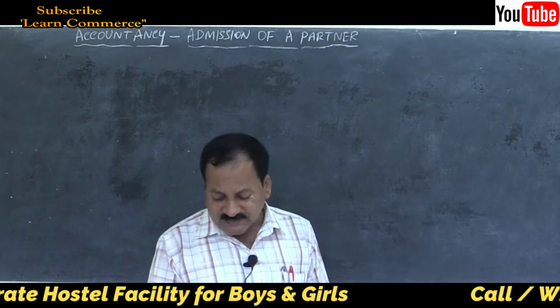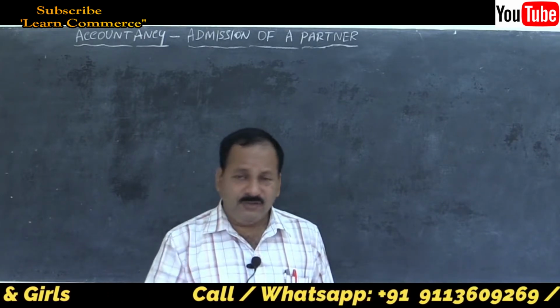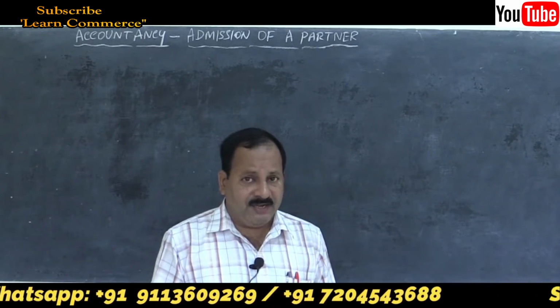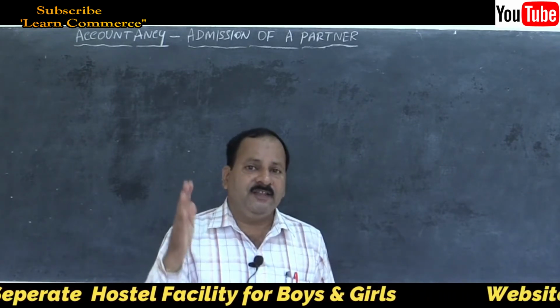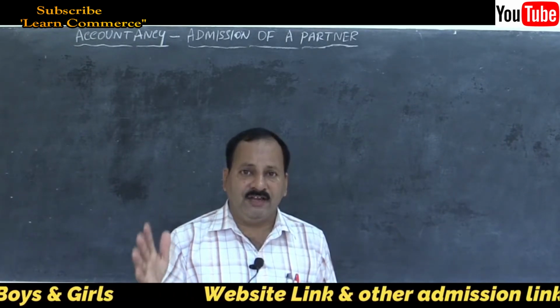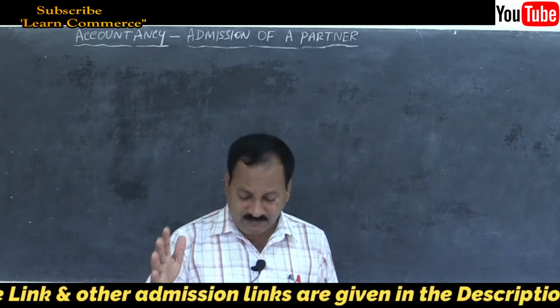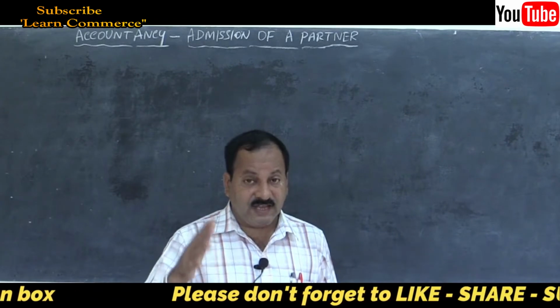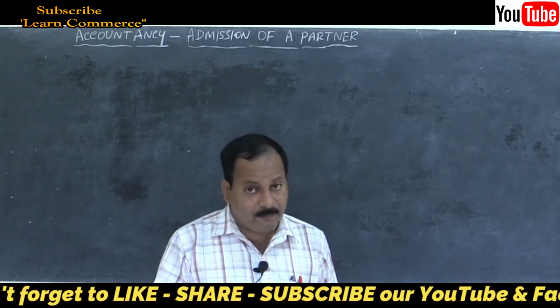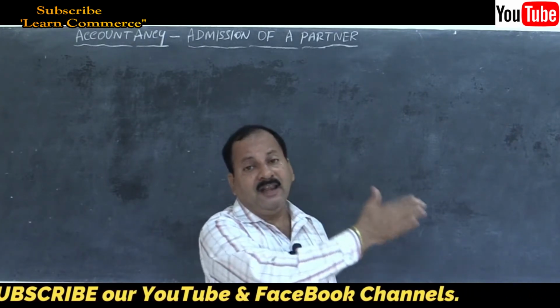Then profit and loss account: similarly to the reserve, in the same way you have to credit it to old partners capital accounts only, in their old profit sharing ratio. Remember, this is also like reserve, accumulated profit, because it appears on the liability side.